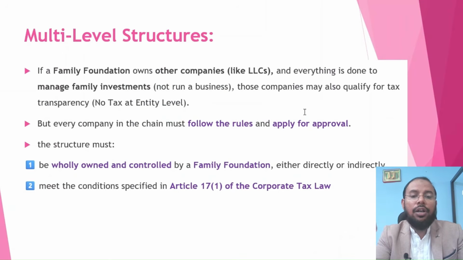You can take this type of benefit, but you have to follow the rules and take approval, because you understand this is a legal person. If you are a legal person, you have to take FTA permission for becoming an unincorporated partnership. So there are two things: you have to follow the rules and apply for the approval. What rules do you have to follow? First, be wholly owned and controlled by the family foundation, meaning the family foundation needs to hold 100% of the LLC, either directly or indirectly.